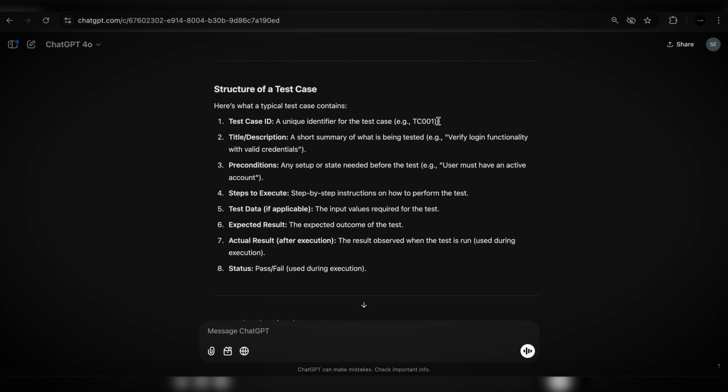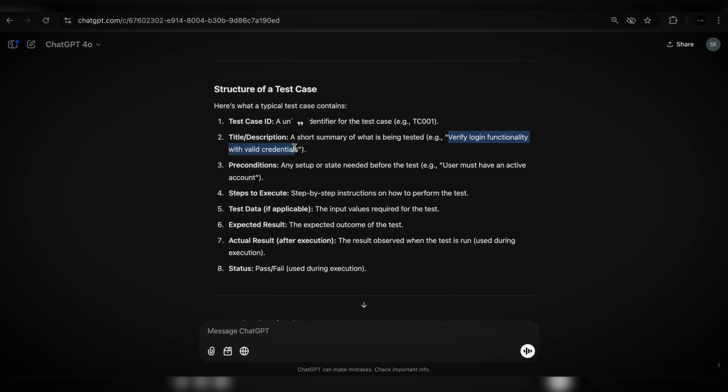Structure of the test case. Number one, test case ID. In the majority of cases, you will not need to specify that. If you're using something like TestRail or Case.io or any other popular test case management system, they will assign it automatically. Title or description, a short summary of what's being tested.